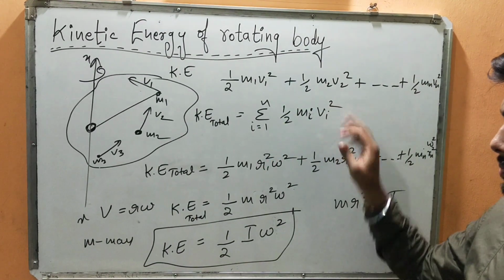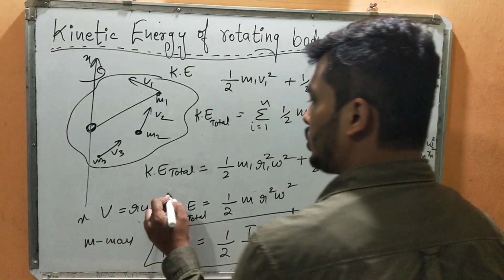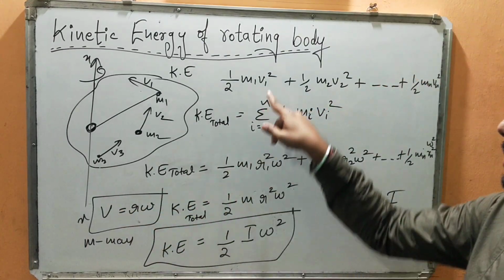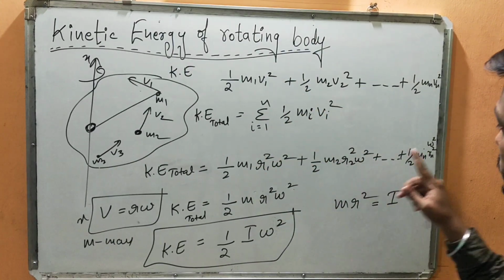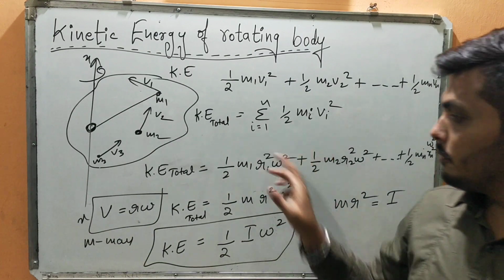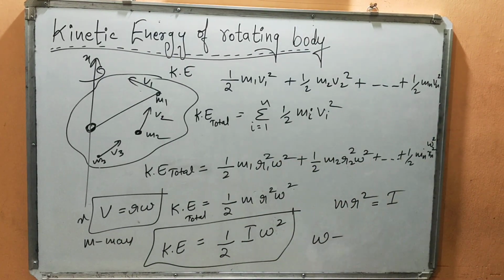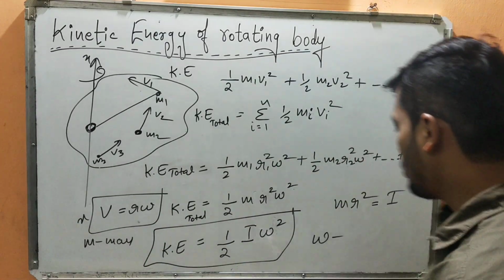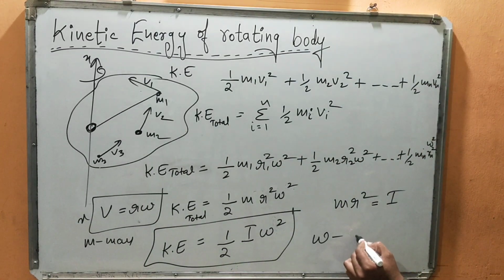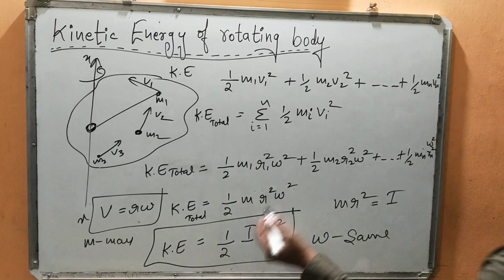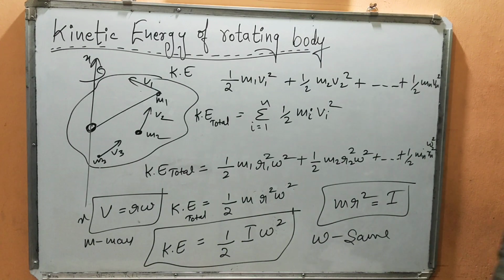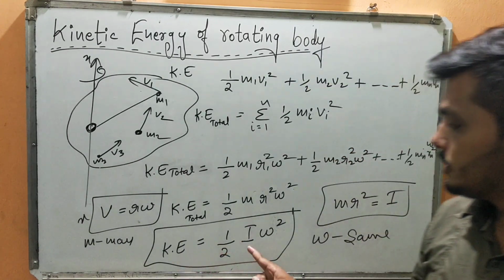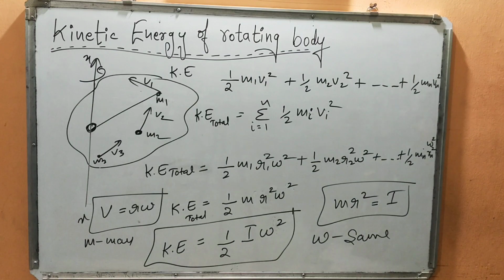The summation of all this. So substitute v is equal to r omega. Since it is v square, it will become r1 square omega square, r2 square omega square, r3 square omega square. So omega will remain the same; for a body rotating about any fixed axis, the angular velocity will remain the same. So at last you are going to get this, where m r square is nothing but I, the moment of inertia, and finally we get kinetic energy equal to half I omega square. Got it? Have you understood?